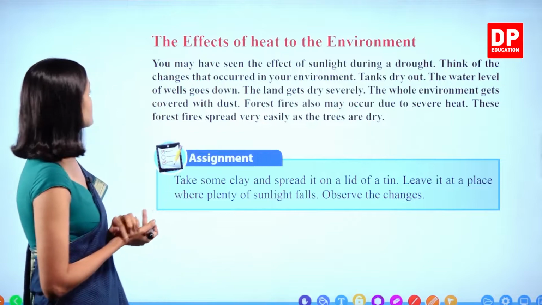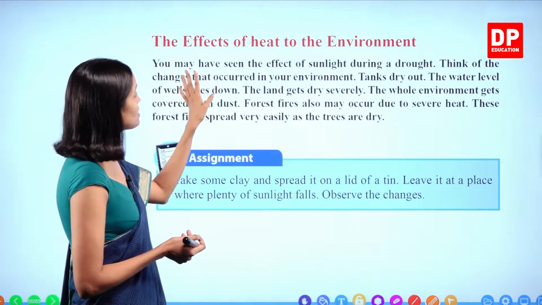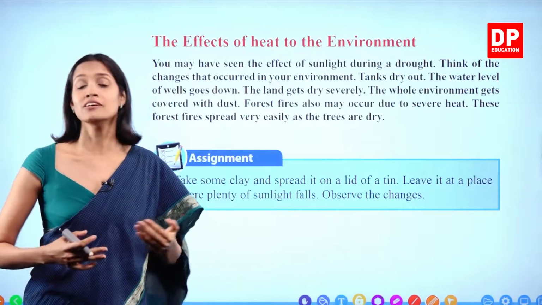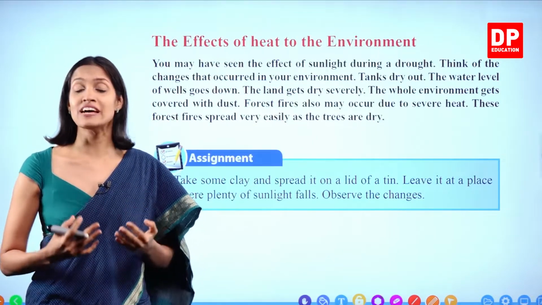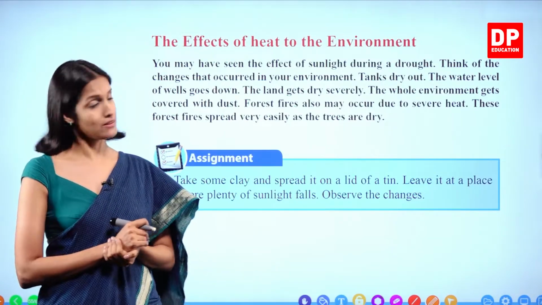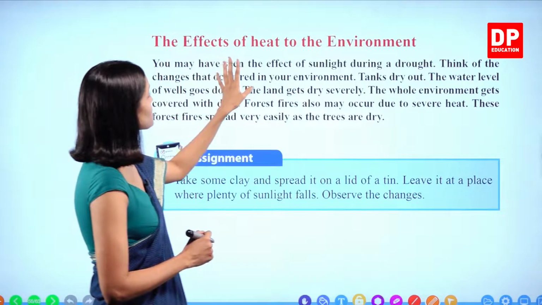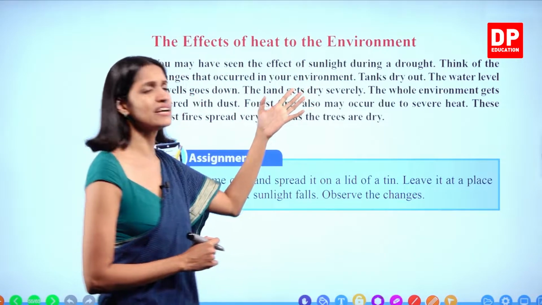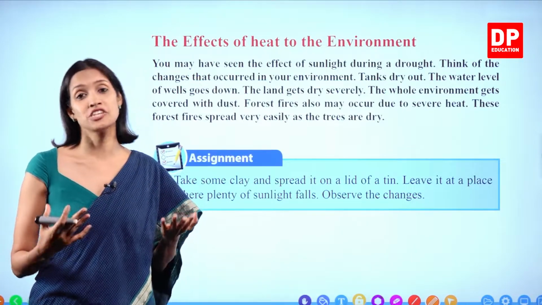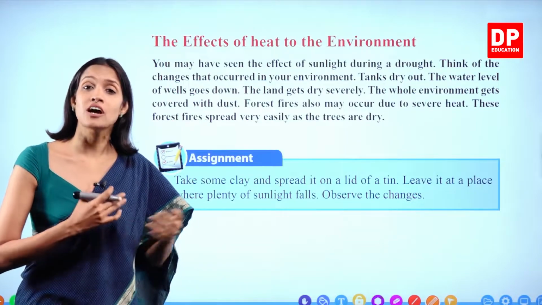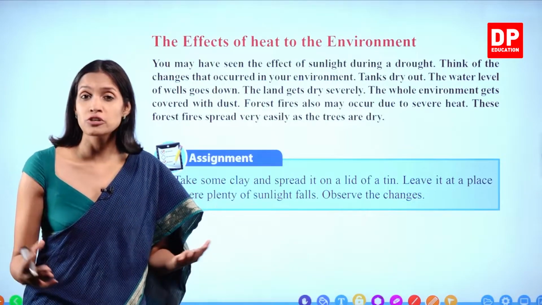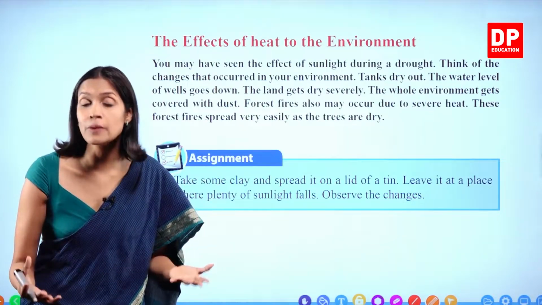Okay, right. You may have seen the effect of sunlight during a drought. What is a drought, children? Drought is a season where there are very minimal amounts of rainfall or no rainfall at all, right? So what are the changes that take place in the environment, children? The water bodies get dried up, right? If the drought prevails for a very long period of time, when there's no rain, all the water bodies get dried up, sometimes even completely.